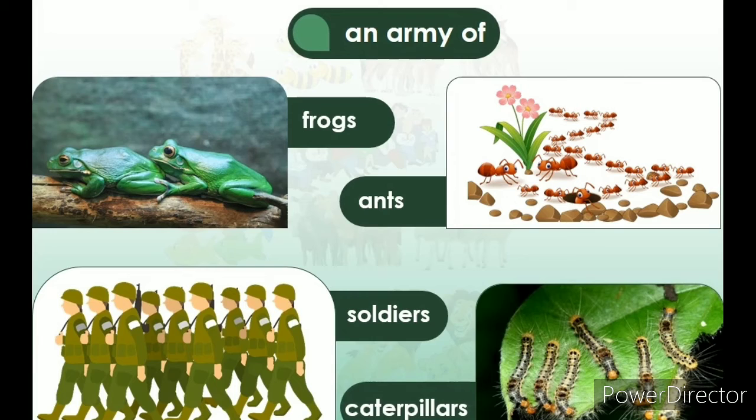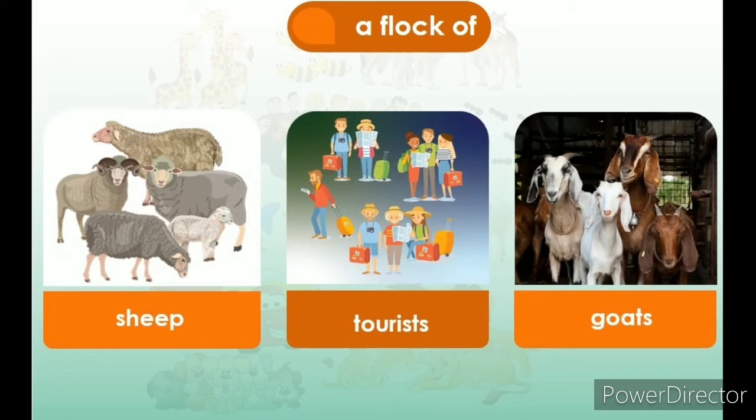For example, army. We use the collective noun army for frogs, ants, soldiers, caterpillars. Similarly, we use the collective noun flock: a flock of sheep, a flock of tourists, a flock of goats.